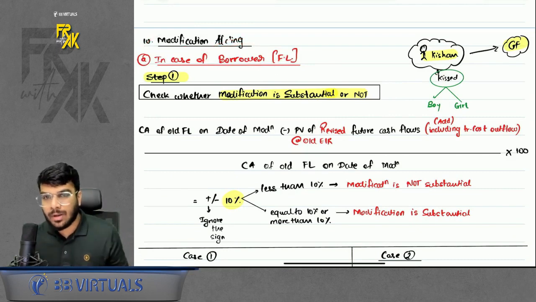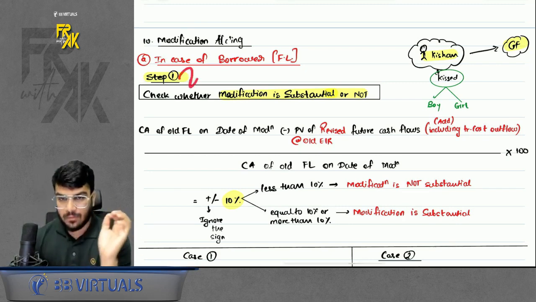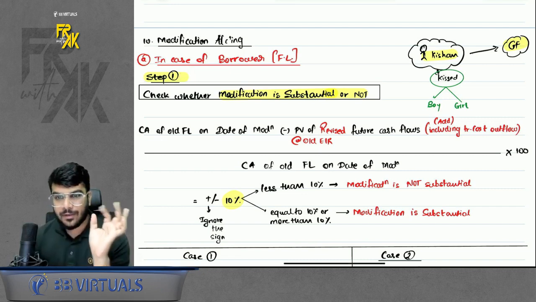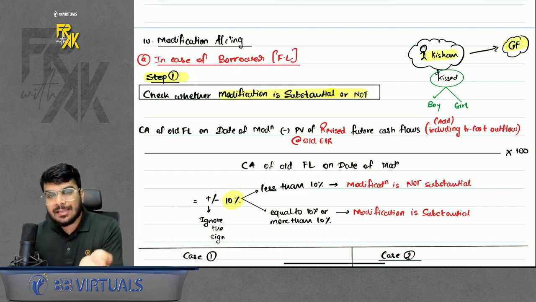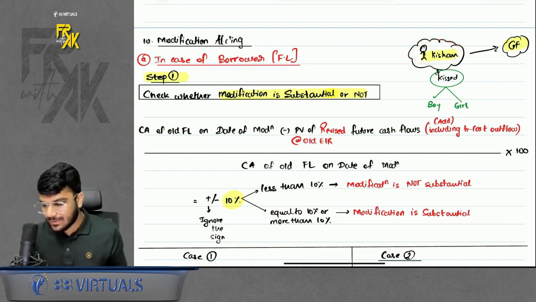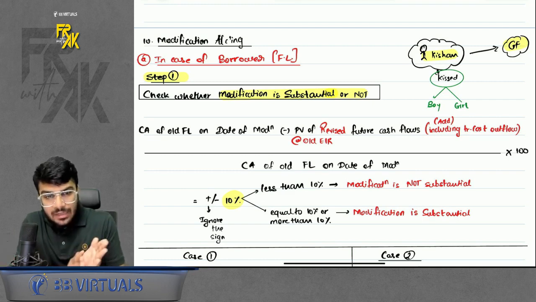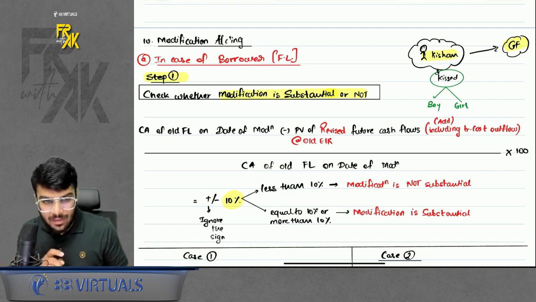Now how does the borrower account for this? First of all, in modification accounting also I have given you specific steps. What is going to be my step number 1? First you will identify whether this modification is substantial or not. For example, let's say Kishan is there. So Kishan cheated with his girlfriend. So you will have to identify the quantum of cheating, how serious it is.